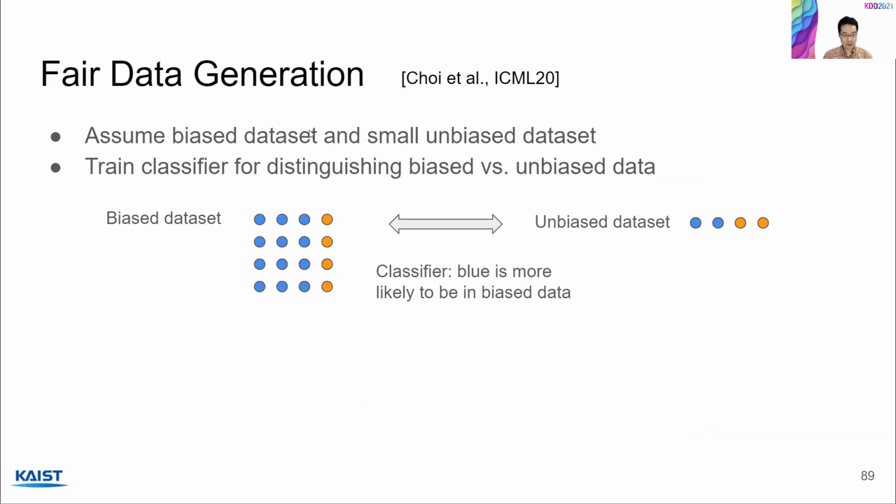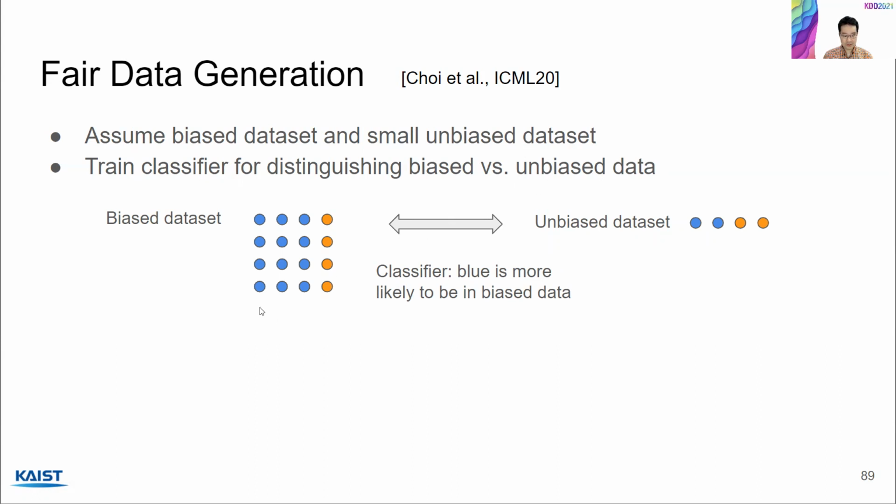So the next approach I want to introduce is about fair data generation by Choi et al. Here, let's assume that we have a biased data set, which can be large, and a small unbiased data set that we can use for reference. For step one of this approach, we train a classifier that distinguishes biased versus unbiased data.